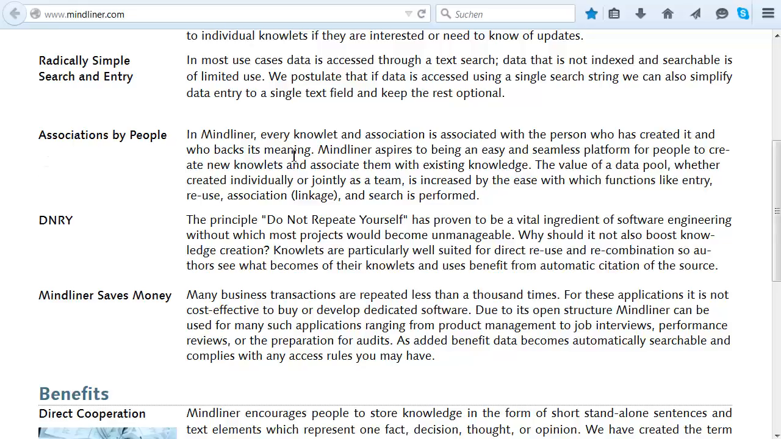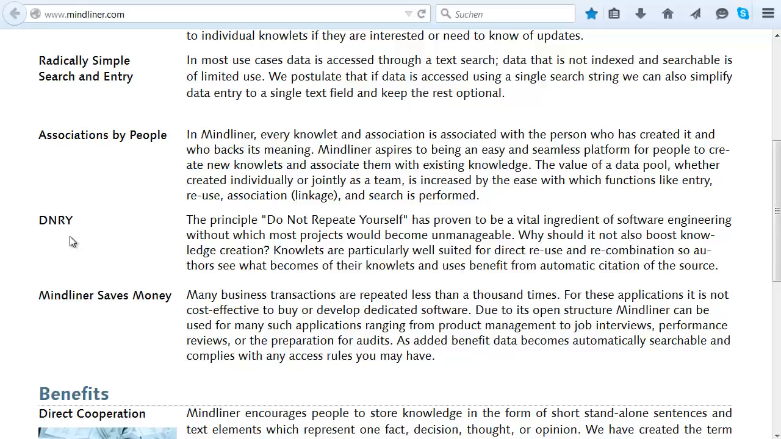Associations are made by people, so every link and every piece of knowledge is created by a person who backs up the information and contributes the meaning to it. It's not algorithms that create this link. Because knowledge items are so easily reusable, Mindliner is a very good tool to keep redundancy low. And the principle of do not repeat yourself has been vital to the software industry in the last years. And we believe that the same principle should be applied to knowledge management as well.